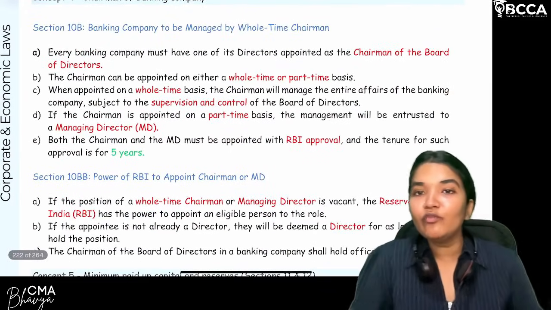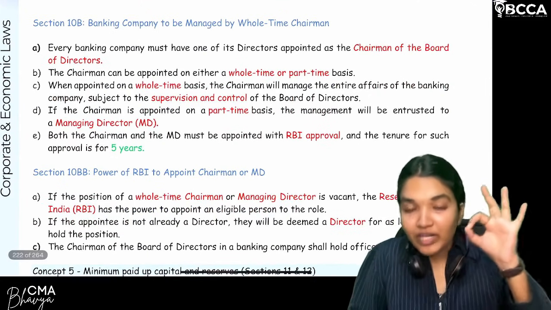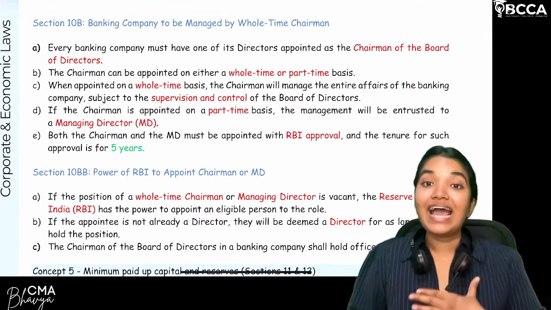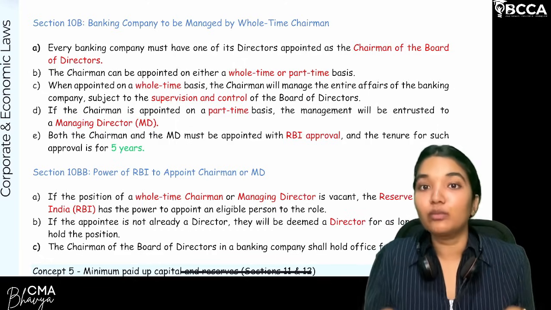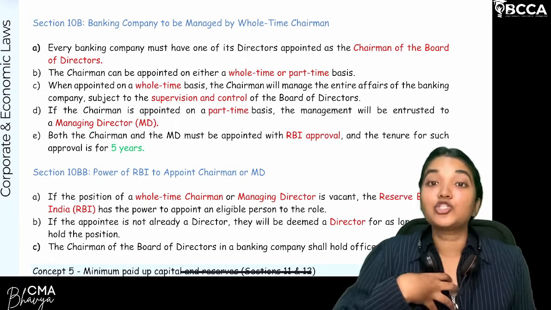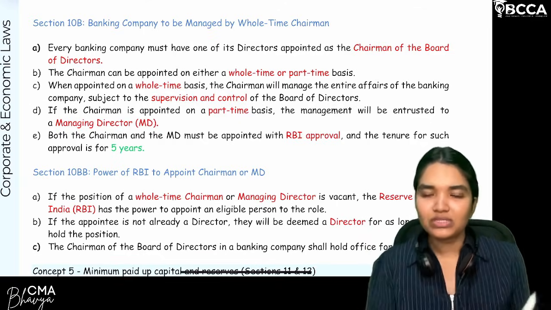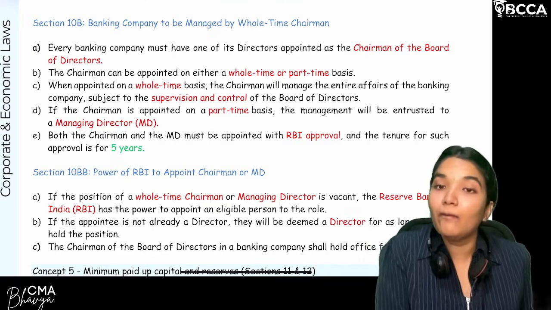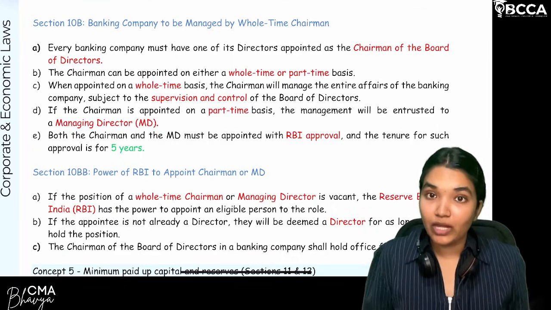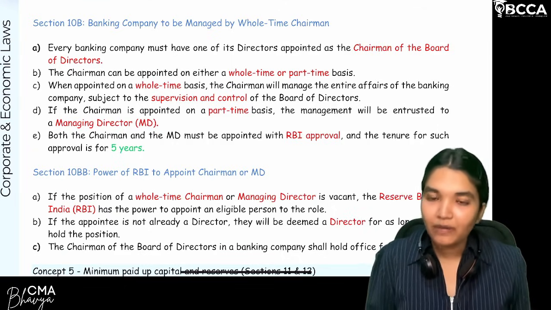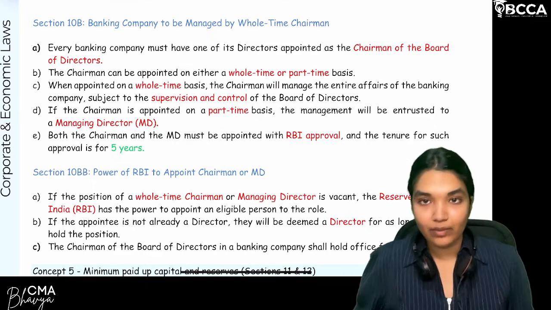Now moving on to the specific provisions related to the chairman. Of course every banking company will have a chairman who will have the whole authority of the board of directors. Are we clear? So he will act as a chairperson, conducting board meetings, having the same role which a chairperson plays in a company's board of directors. This person also acts as a board director. So simple, he will have the utmost powers like a managing director. So there can be a chairperson or a managing director.